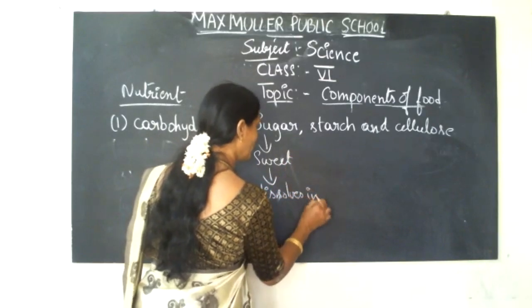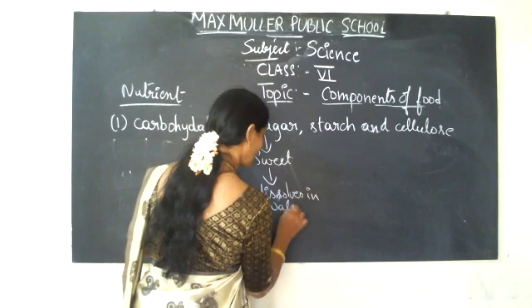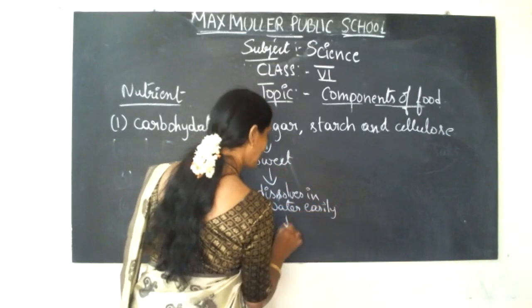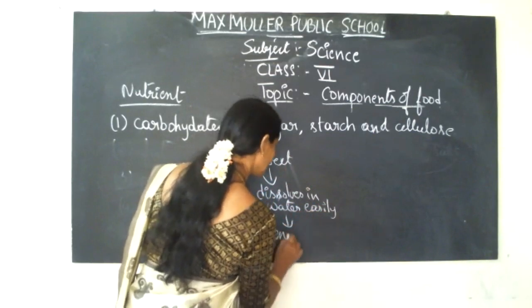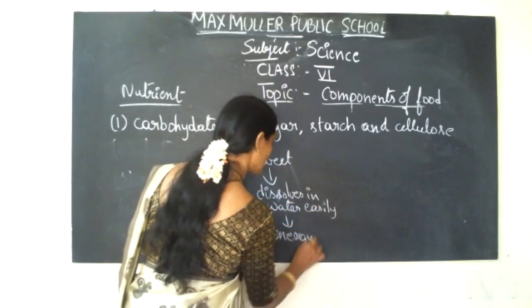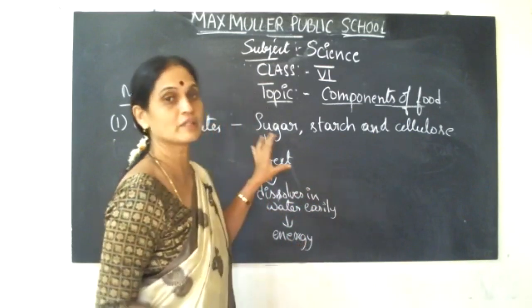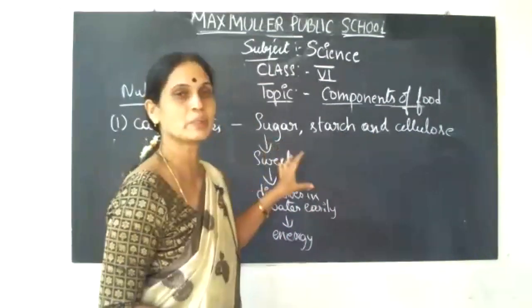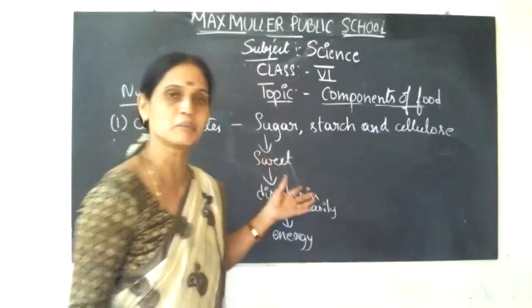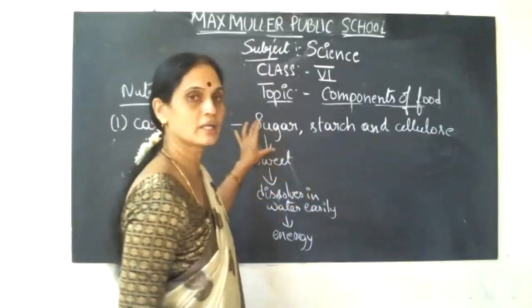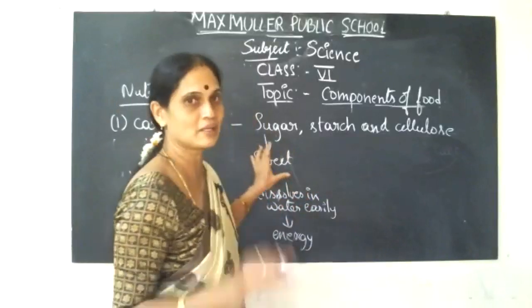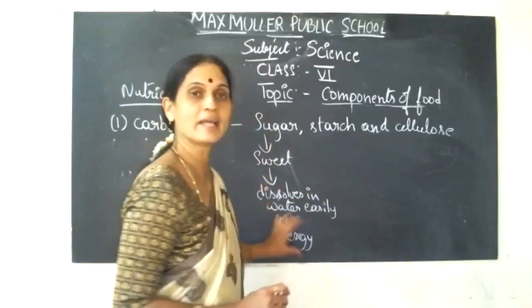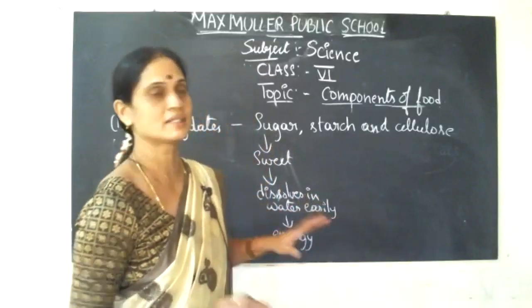Dissolves in water easily. So as soon as it dissolves, it immediately releases energy. Understood, children? Whatever food has sugar, for example, sugar cane, is naturally sweet when you eat it, and it immediately dissolves in water and you will get energy. Immediately the energy is released.